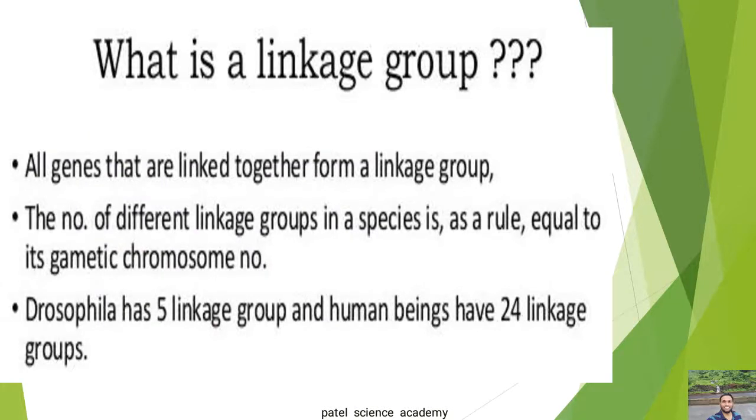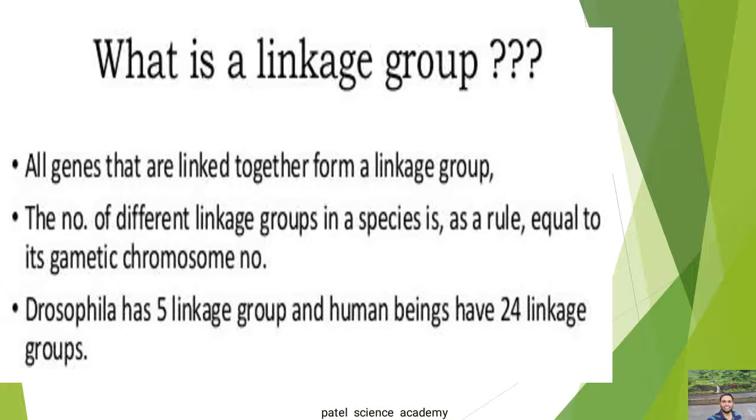Now we'll see the linkage group. What is a linkage group? All the genes that are linked together form a linkage group. So all the linked genes in a particular chromosome constitute a linkage group. And dear students, the number of linkage groups of a particular species corresponds to its haploid number of chromosomes. The example is Drosophila has 5 linkage groups, and human beings have 24 linkage groups.